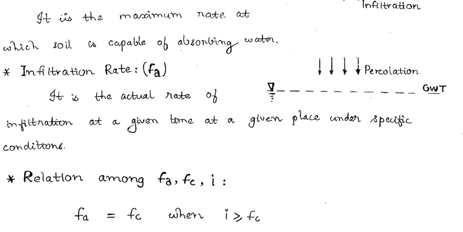If the intensity is greater than Fc, which is the infiltration capacity, then the actual infiltration is equal to the infiltration capacity.